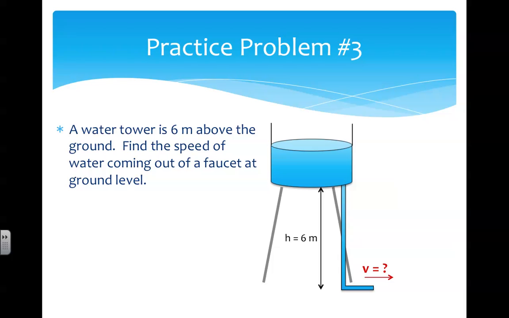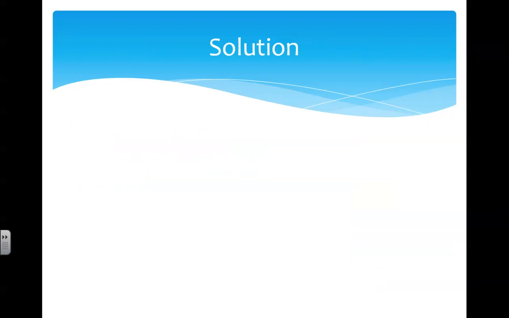Let's try a problem involving Bernoulli's principle. A water tower is 6 meters above the ground. Find the speed of the water coming out of the faucet at ground level. Pause the video for time to work on the solution. We'll begin with the expression for Bernoulli's principle.